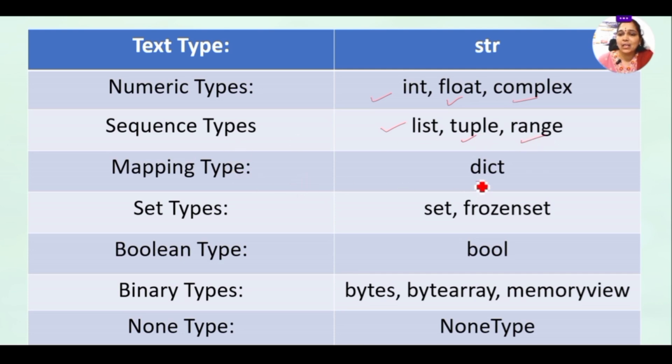For mapping types, we use the data type dict. For the set types, we go for set and frozenset. For the Boolean, which is either true or false, we consider bool. For the binary types, we can go for bytes, bytearray, memoryview. And a special built-in data type in Python is called NoneType. NoneType is also a built-in data type.